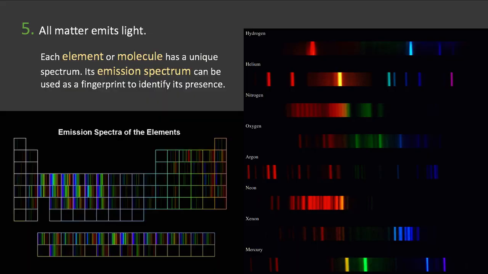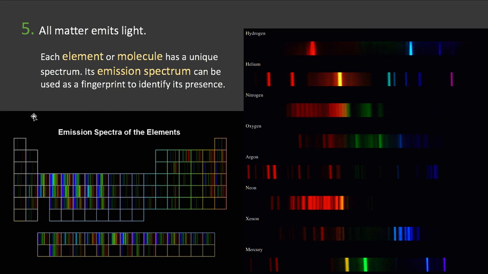All right, number 5. All matter emits light. I should put an asterisk here. We're going to talk about dark matter, which is matter, and we'll get into what it is, but it doesn't emit any light and doesn't interact anyway. But everything, so I should say everything besides dark matter emits light.